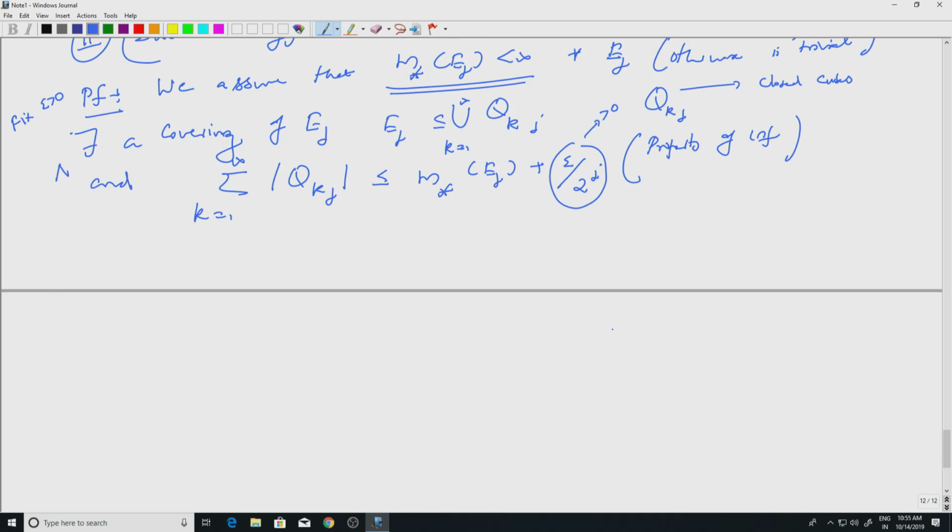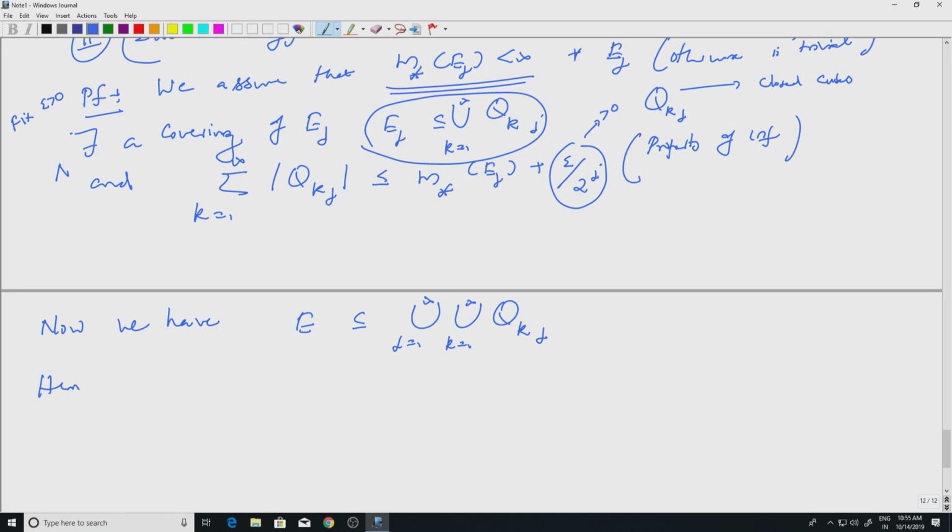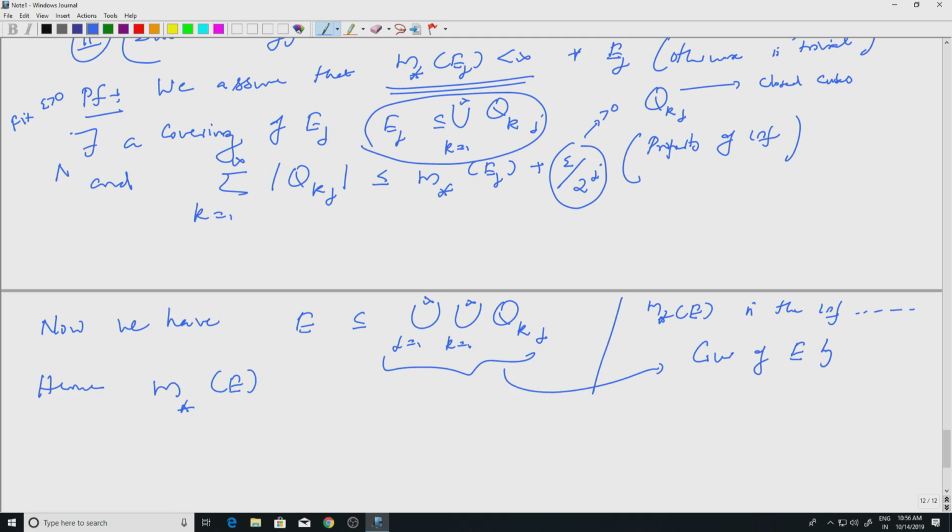So, the Q_kj's cover E_j, and the E_j's cover E. If I put together, I will get that E is contained in the union of Q_kj, k equal to 1 to infinity, j equal to 1 to infinity, because E is simply the union of E_j. Hence, remember m star of E is the infimum of certain quantities, and this is a cover of E by closed cubes.